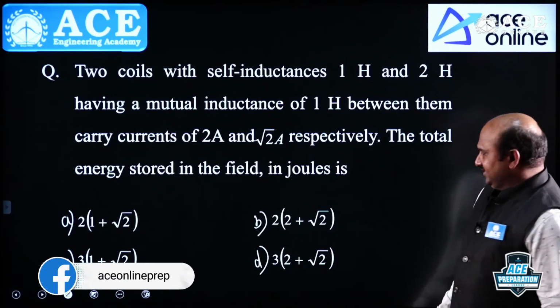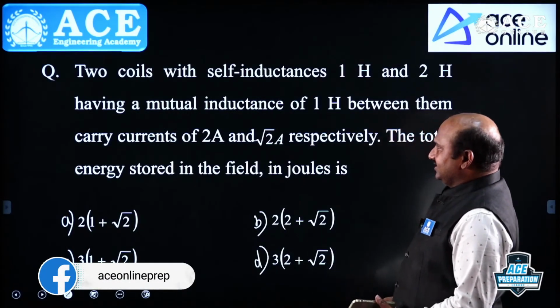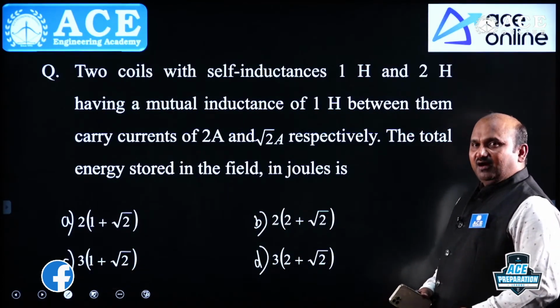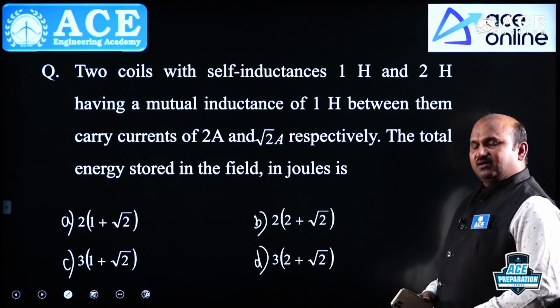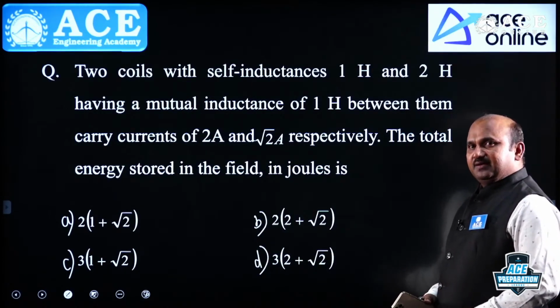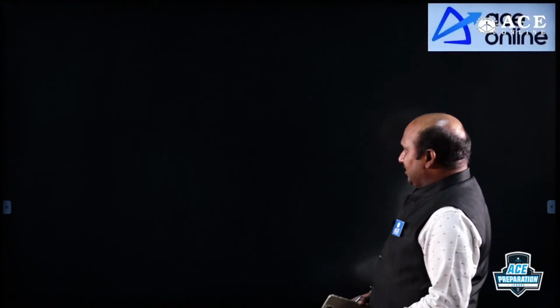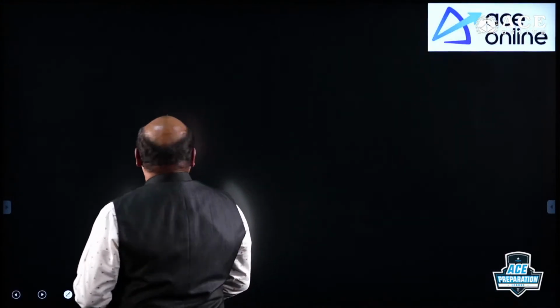One expression you are having, right? Let us take that here. The energy stored for a coupled circuit is half L1 I1 square plus half L2 I2 square plus or minus M into I1 and I2. That is the formula; with that formula, you can take it directly.